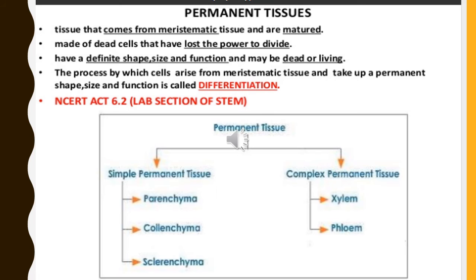Now, the process by which the cells arise from the meristematic tissue and take up the permanent shape, size and function is called differentiation. Now, classification of the permanent tissue. Permanent tissues are classified into two main types, simple permanent tissue and complex permanent tissue. Simple permanent tissue has parenchyma, collenchyma and sclerenchyma, and complex permanent tissue shows the presence of xylem and phloem. This is also called the vascular bundle.